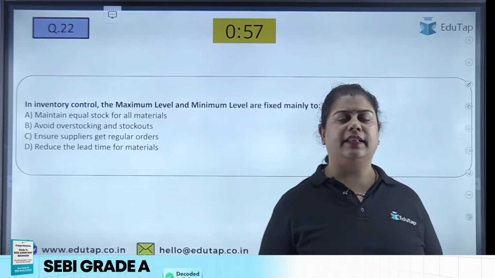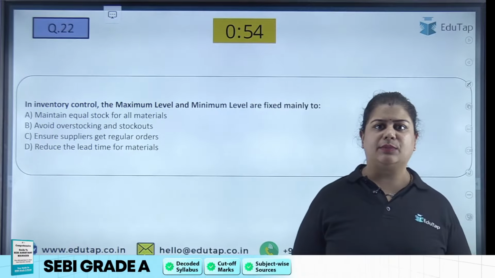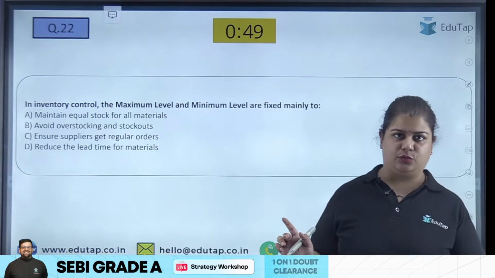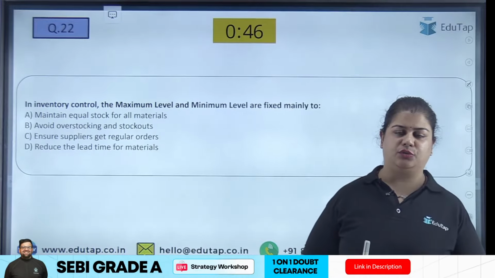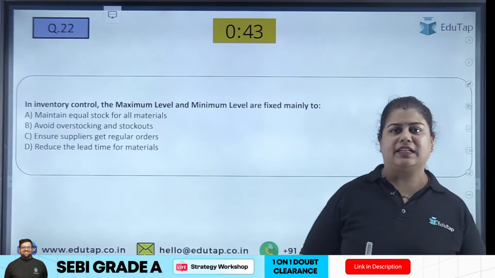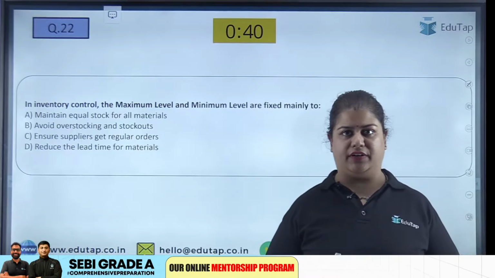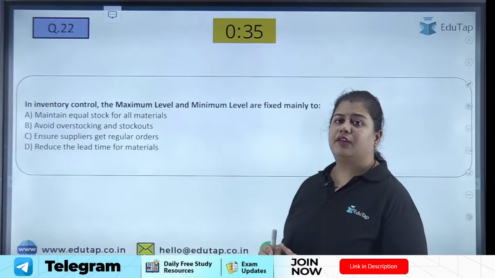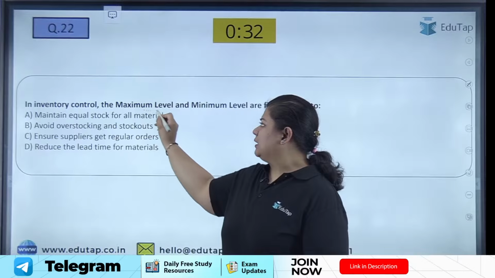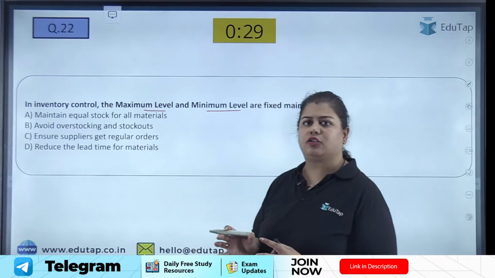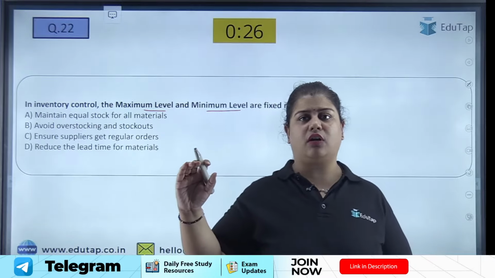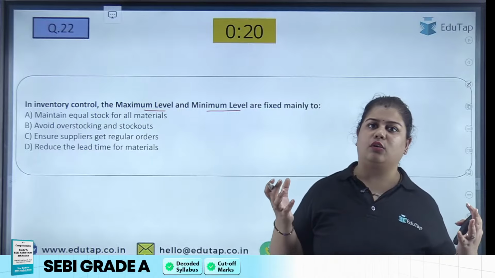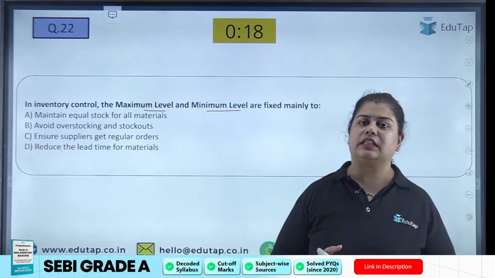Now, next question. In inventory control, the maximum level and the minimum level are fixed mainly to. So basically this is a technique of inventory control, right? In which we are fixing the maximum level of stock that we should have in our inventory, and what should be the minimum level of stock in the inventory. Why do we do that? Why do we fix the maximum level and minimum level, that this much stock should be there in our inventory? So that we don't overstock, and also there is no understocking, or you can say stock out.